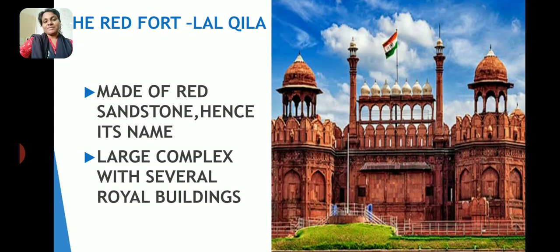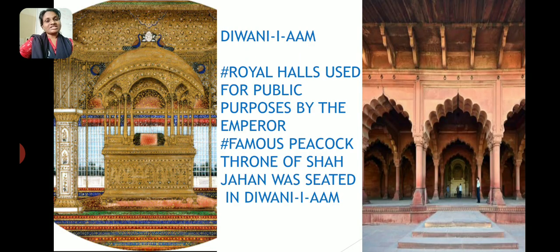Now another important aspect of the Red Fort is that it is made of red sandstone. Okay, what is it made of? It is made of red sandstone, and that is why that beautiful red color that you can see of the Red Fort. Okay, now this Red Fort is a huge complex with several royal buildings within the fort. Okay, why is it called a complex? It's called a complex because there are many other buildings within the Red Fort. Okay, and which are these buildings?